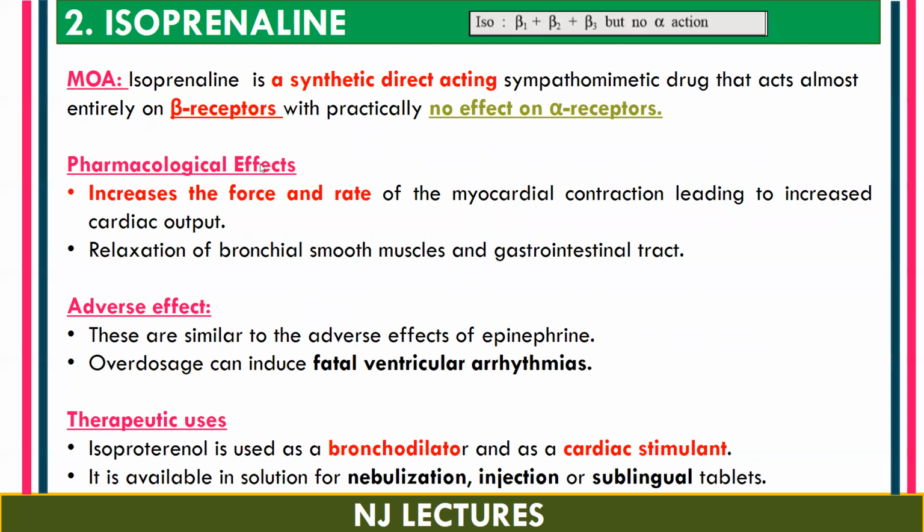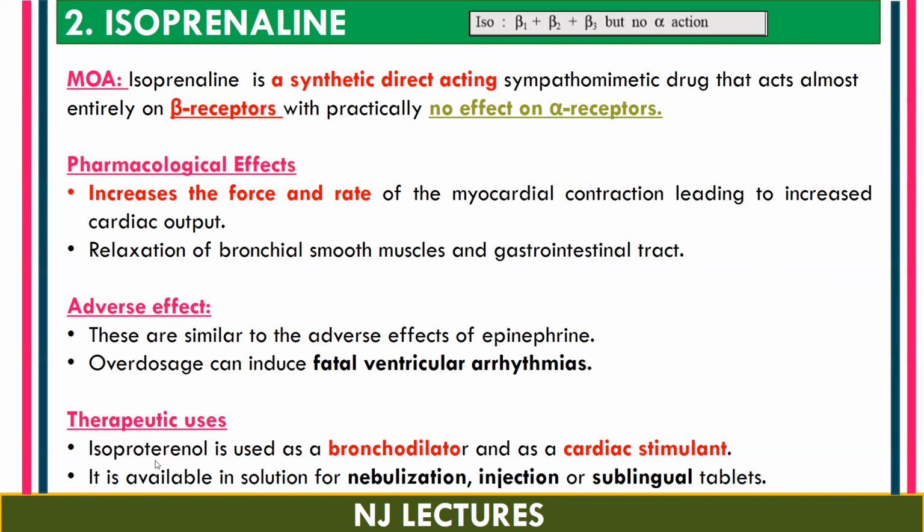The pharmacological effect of isoprenaline is that it increases the force and rate of myocardial contraction, leading to increased cardiac output, and it also causes relaxation of bronchial smooth muscle and GIT. The adverse effects are very similar to those of epinephrine or adrenaline, but overdosage can induce fatal ventricular arrhythmias. That is abnormal heartbeat, mainly in the lower chamber of the heart.